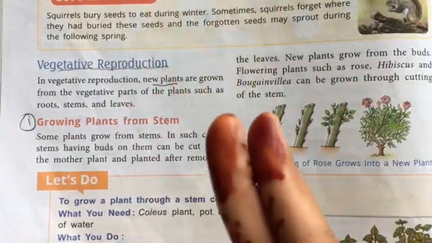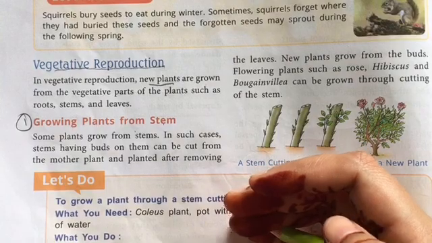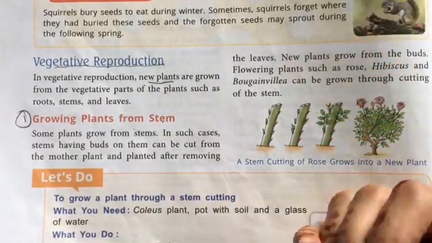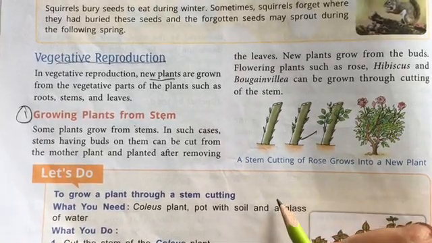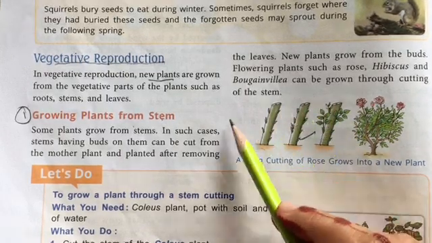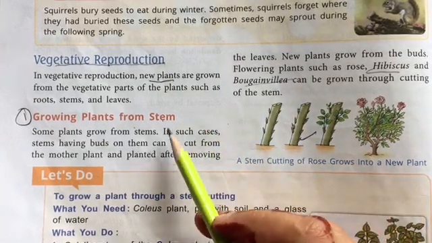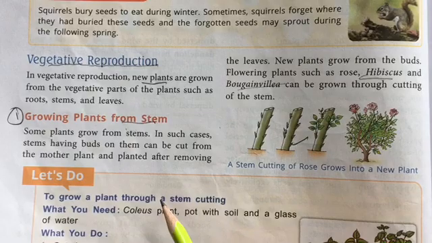We cut the stem of these plants and sow it in the soil, and the new plant comes out from the stem only. As you can see, rose, hibiscus, bougainvillea. These are plants where new plants can be grown using their stem only.